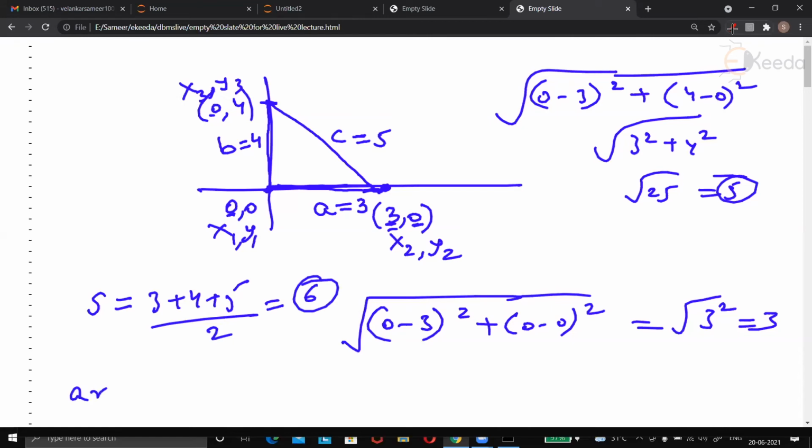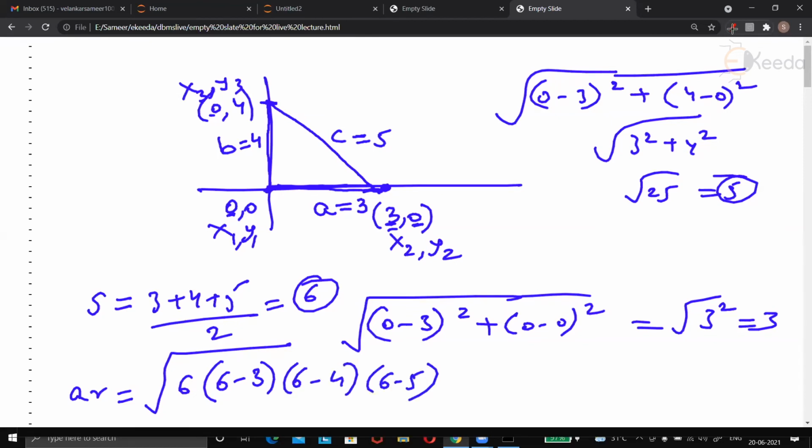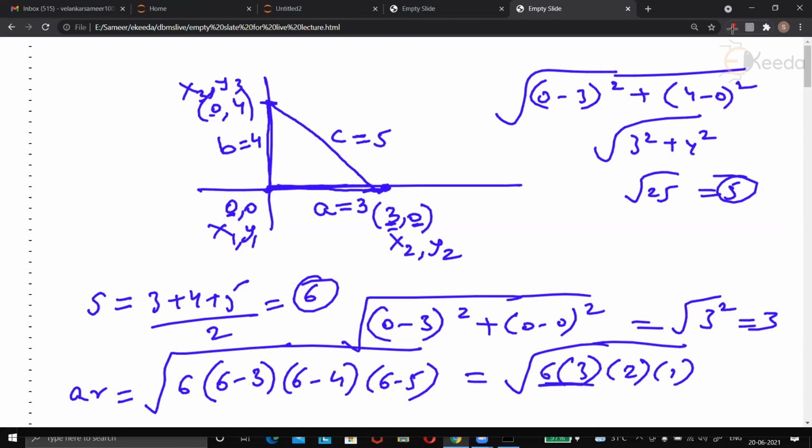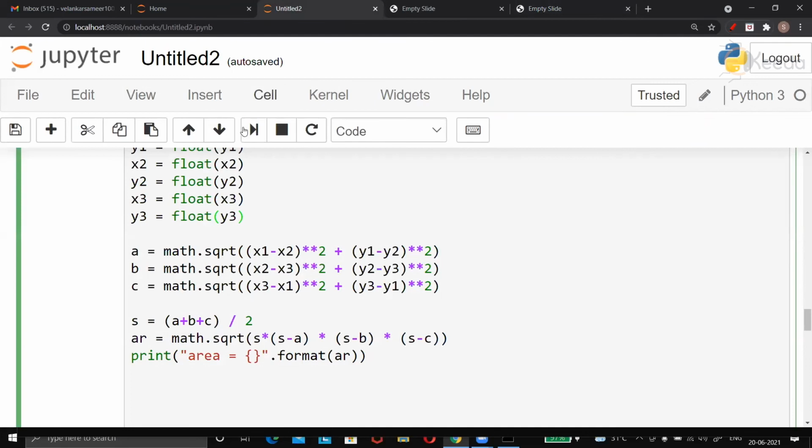And now the area AR will be square root of 6 into 6 minus first side. First side is 3, 6 minus a, then 6 minus 4, then 6 minus 5. So this will be square root of 6 into 3 into 2 into 1, which will be 6 3 is 18, 18 2 is 36. Square root of 36 will be 6. So 6 should be our answer. We are ready with all inputs and the output which we want. Just don't run your program by entering any arbitrary values and then believing in your program. Maybe your program gives wrong answer. So we will run the code now.